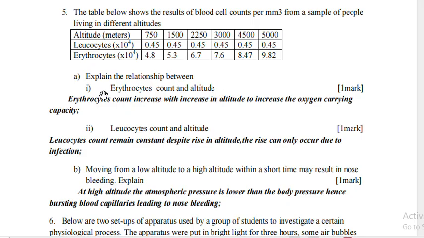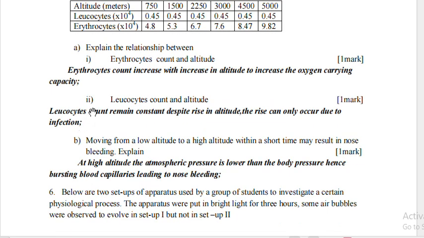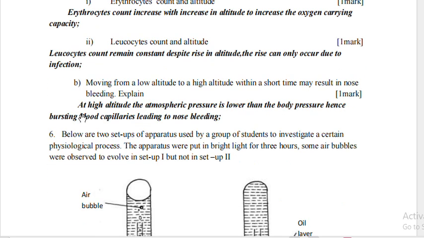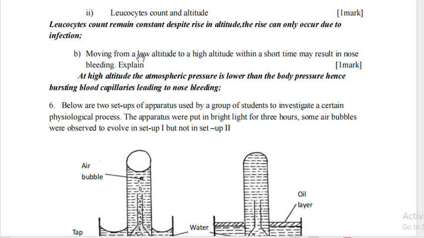The erythrocyte count increases with the increase in altitude, and this is to increase the oxygen carrying capacity. Leukocyte count remains constant despite the rise in altitude, and this rise can only occur due to infection. Part B. Moving from a low altitude to a high altitude within a short time may result in nose bleeding. Explain. At high altitude, the atmospheric pressure is lower than the body pressure, hence bursting of the blood capillaries, leading to nose bleeding.